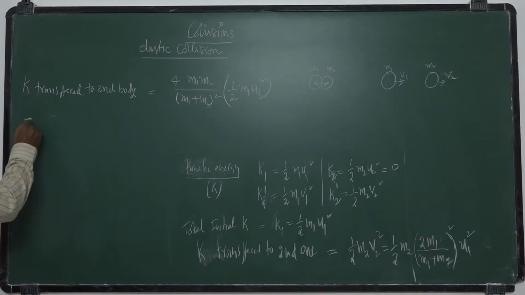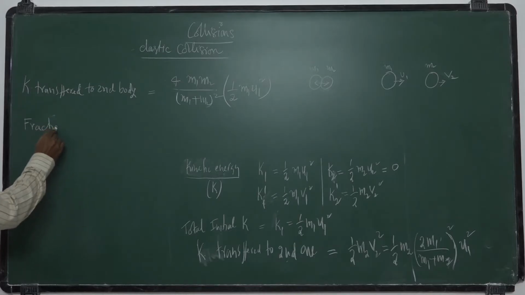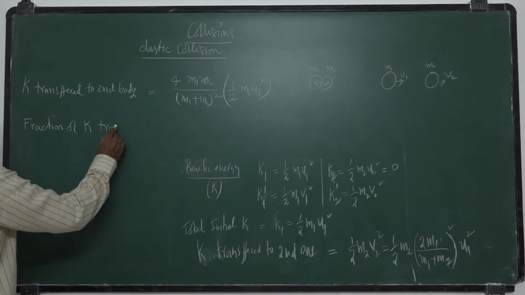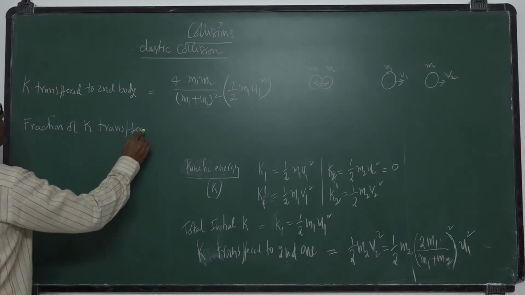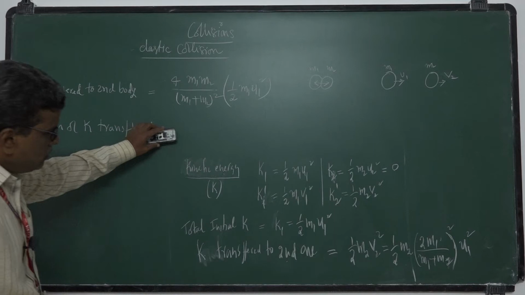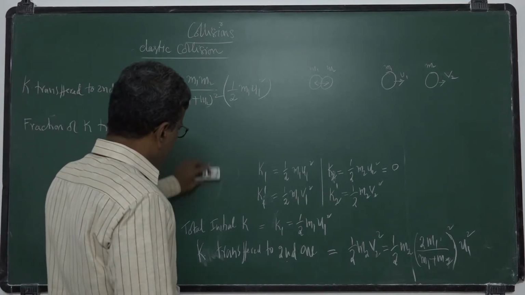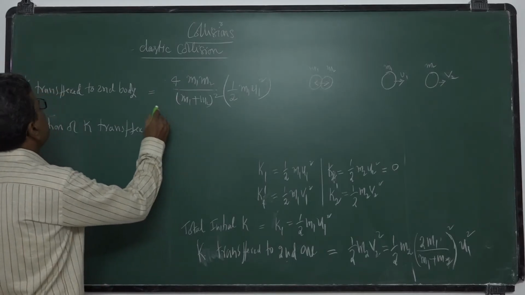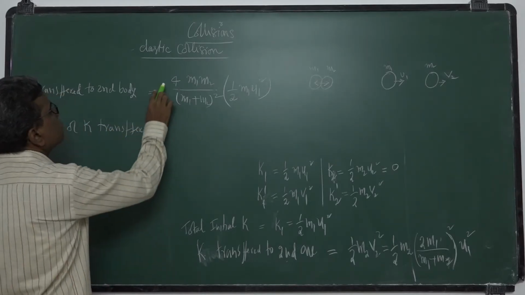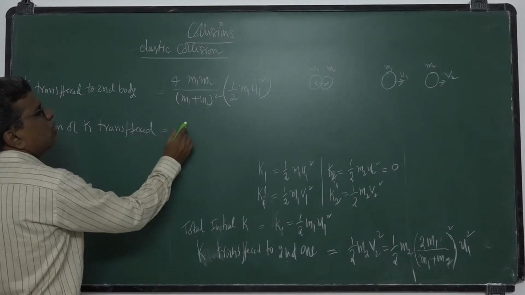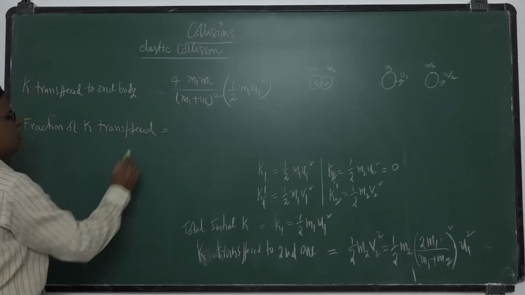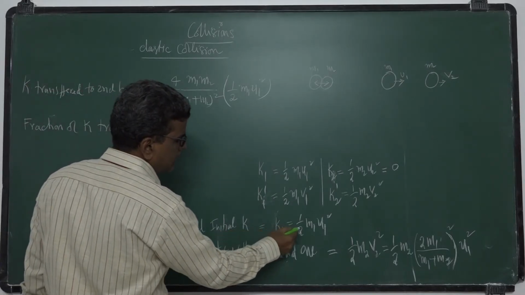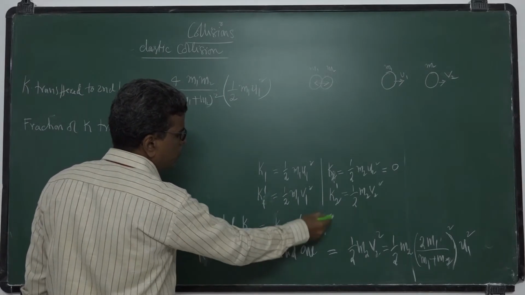Now I want the fraction of kinetic energy transferred. Fraction means you have to divide by the initial value. So you divide this by the total initial kinetic energy K1, that is half m1 u1 square.